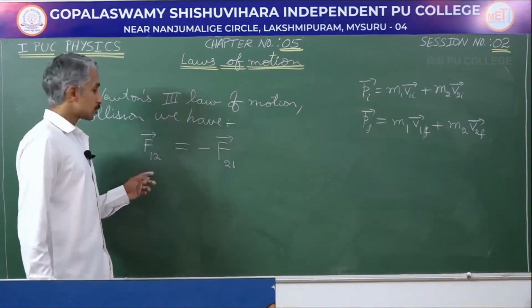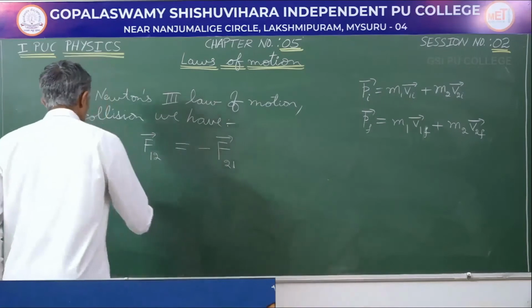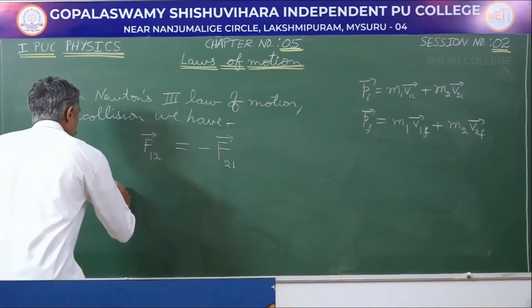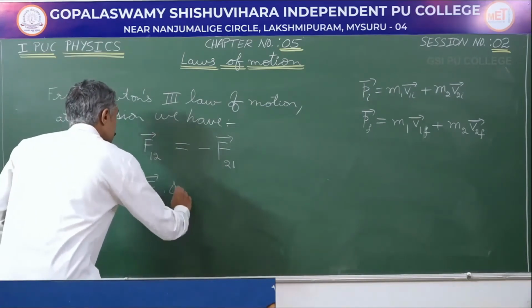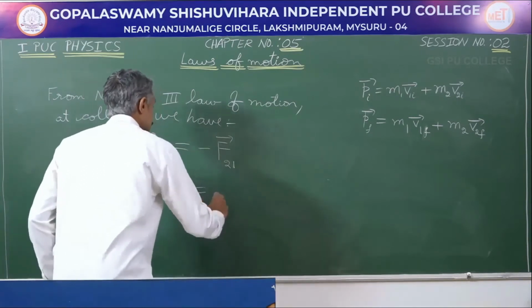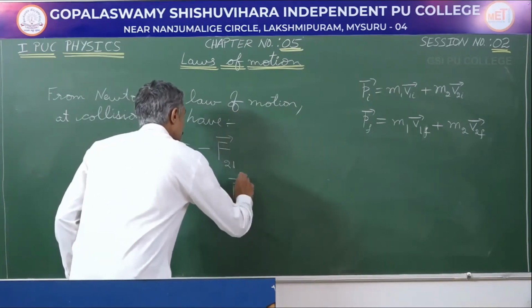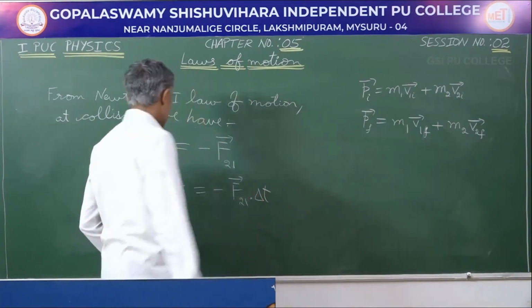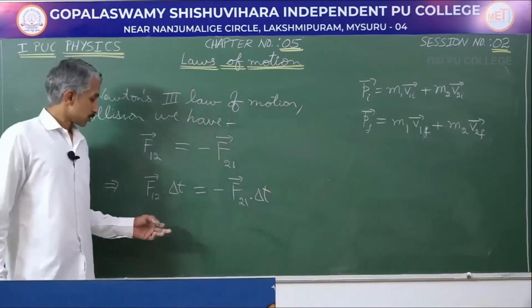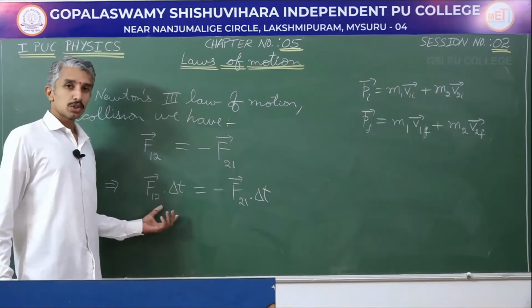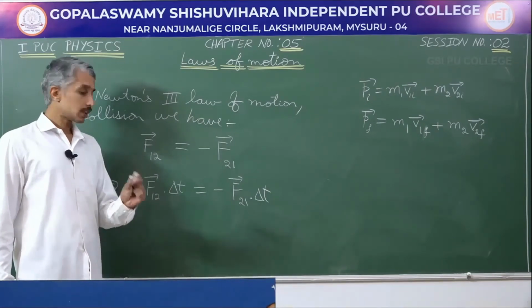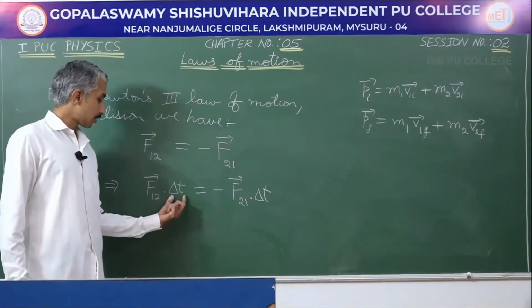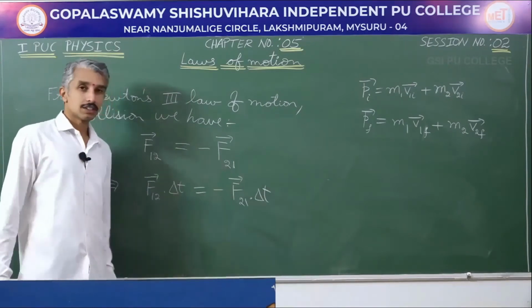Multiply this by the time of interaction, which implies F12 into delta t is equal to minus F21 into delta t. So, when they both collide, they are in contact for a very short interval of time. That short interval of time is what is delta t.